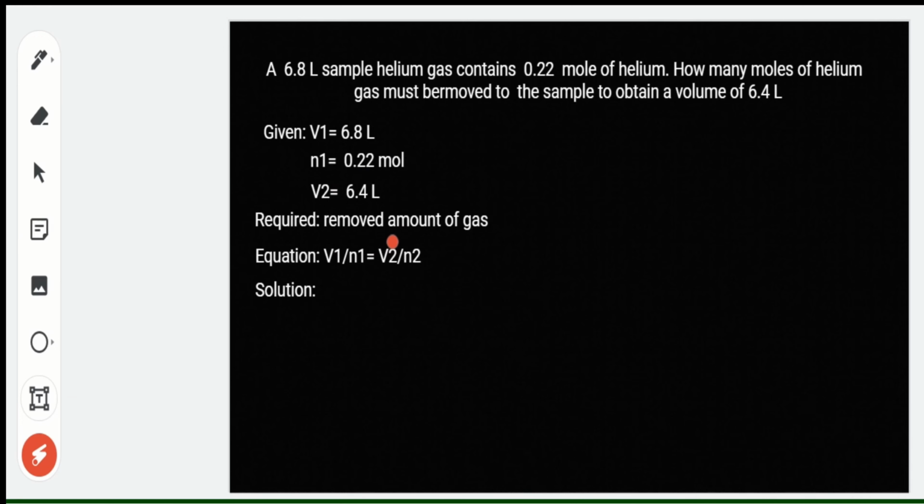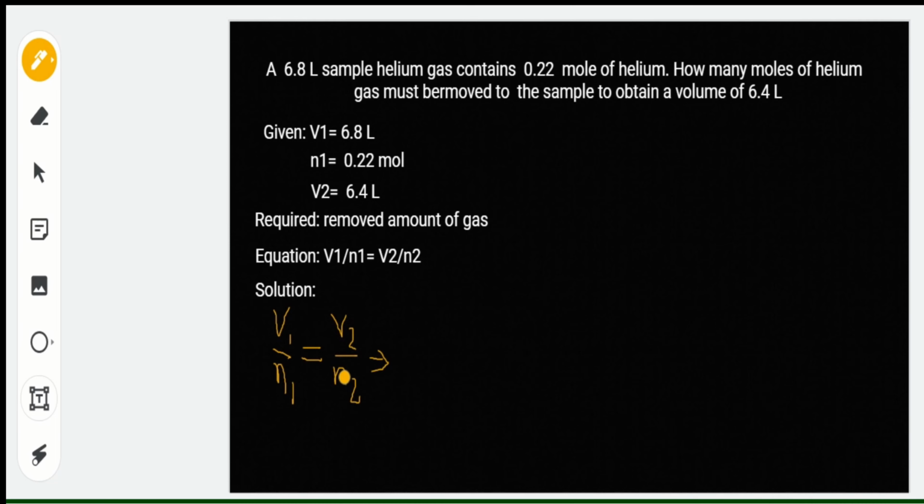So, hanapin muna natin yung final amount of gas using the Avogadro's equation. Initial volume over initial amount of gas is equal to final volume over the final amount of gas. And let's derive the equation.